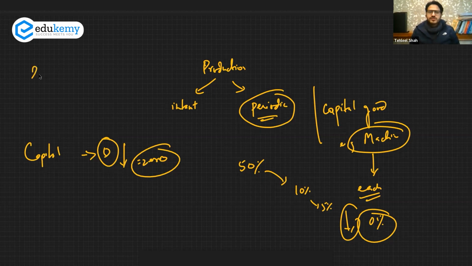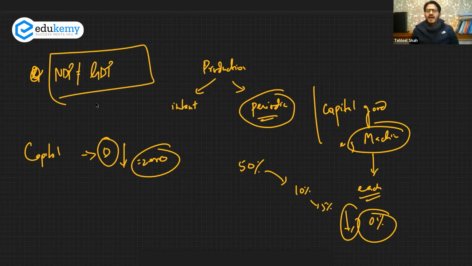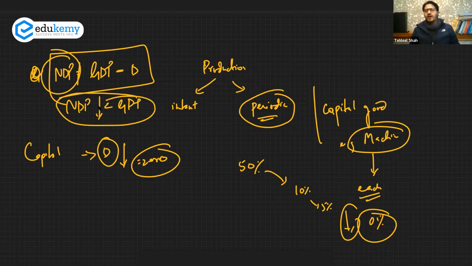Therefore, there is no concept like NDP being equal to GDP. This cannot happen. Always we have to subtract something from the GDP to get NDP. Therefore, NDP is always less than GDP. There is no case, there is no event in which NDP can be equal to or more than GDP.